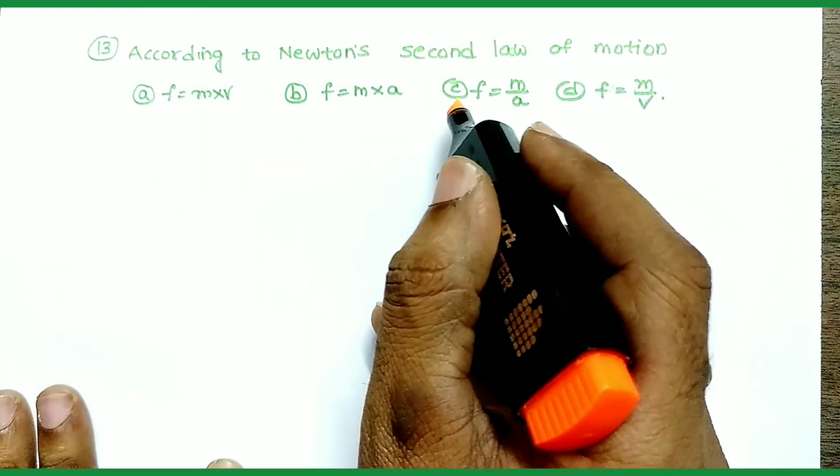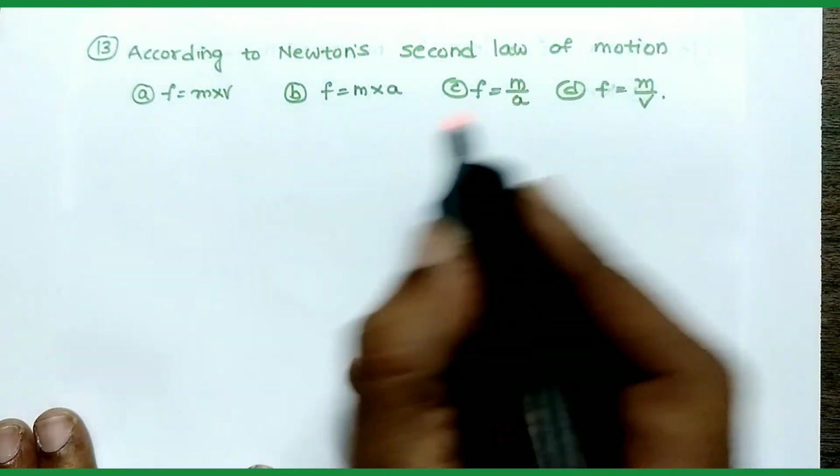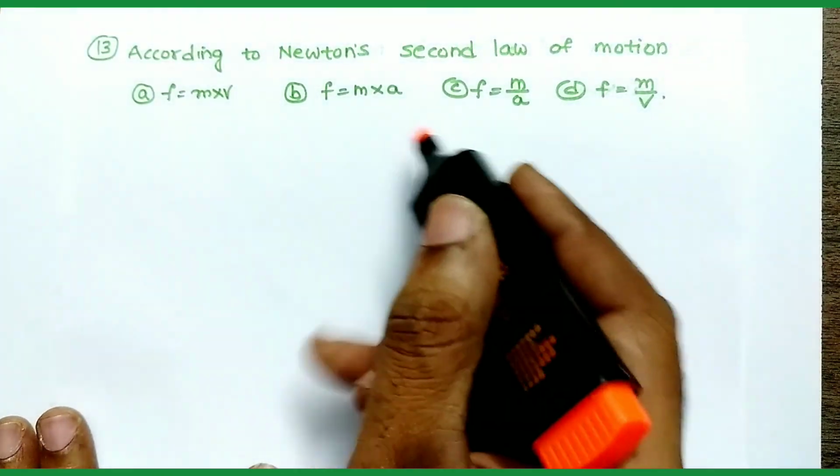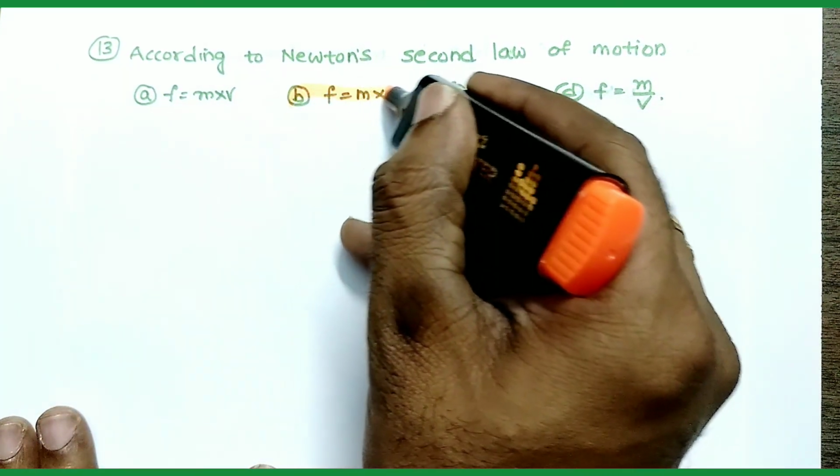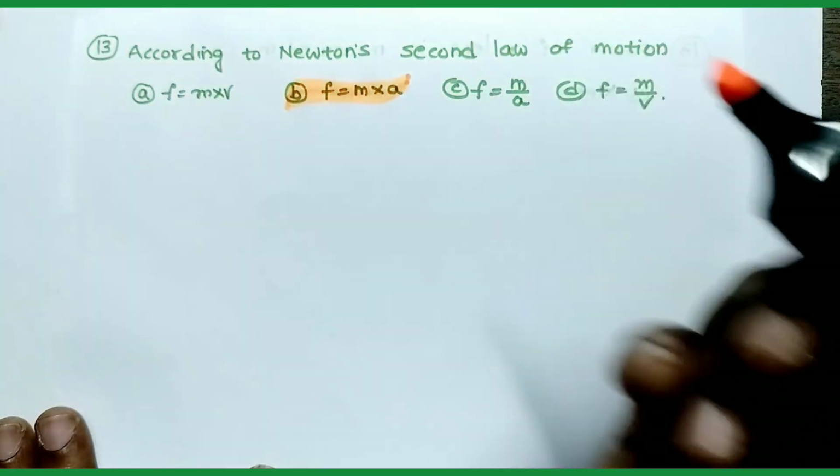According to Newton's second law of motion, we have F is equal to m into a. This is the answer. F is equal to ma.